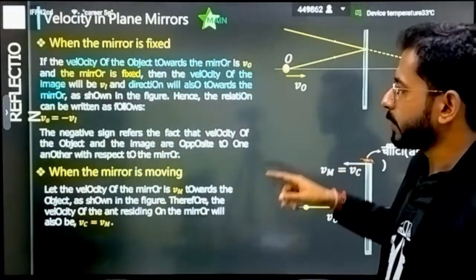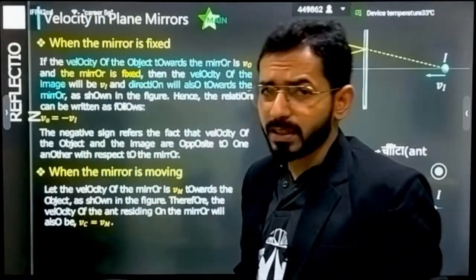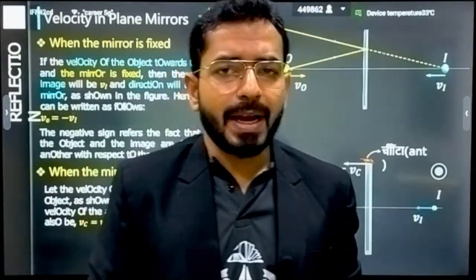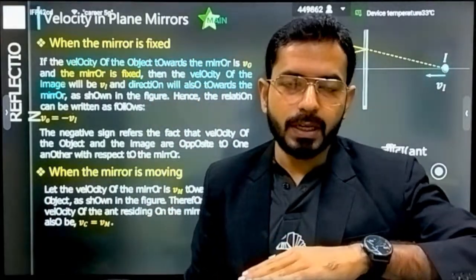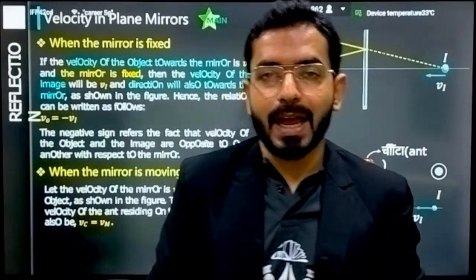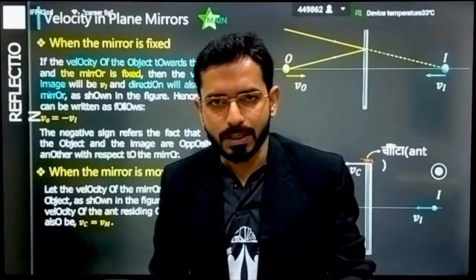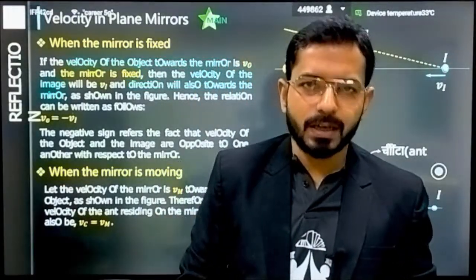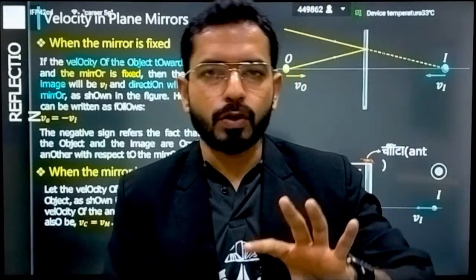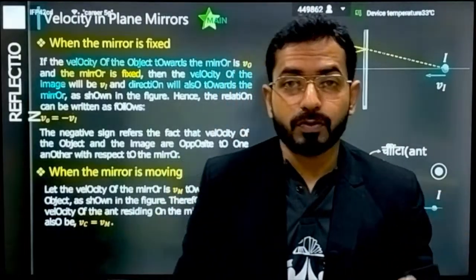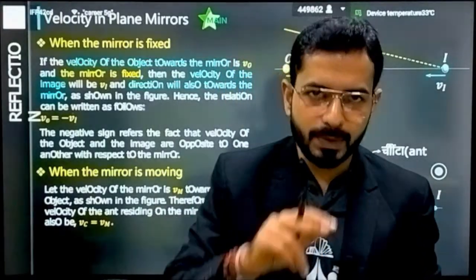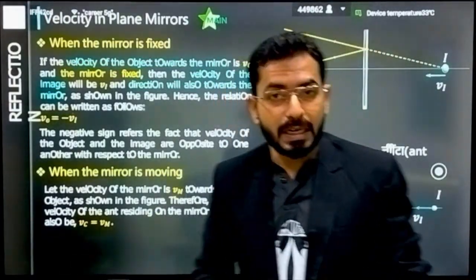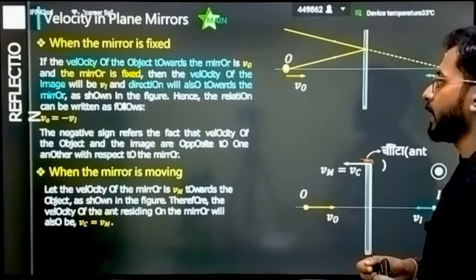So fine, you have to remember that if the mirror is rotated by an angle of theta, your reflected ray will be deviated by an angle of how much? 2 theta. Always remember this, and it is valid for the omega relation also. If a mirror is rotating with an angular velocity of omega, your reflected ray will be moving with an angular velocity of 2 omega. It is always 2 times. This is a simple relation that you always have to remember.